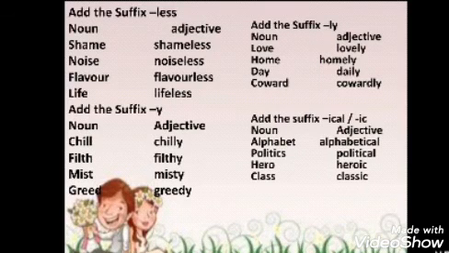Then the suffix ly added to the noun, like love, lovely, home, homely, day, daily, coward, cowardly. Then add the suffix ical and ic, like alphabet, alphabetical. Then politics, political, hero, heroic, class, classic.